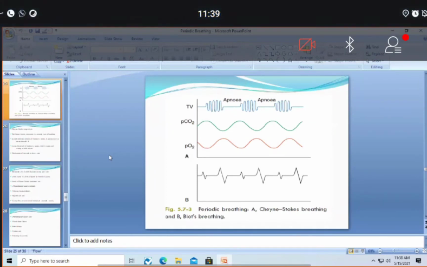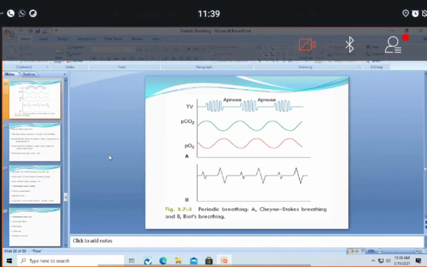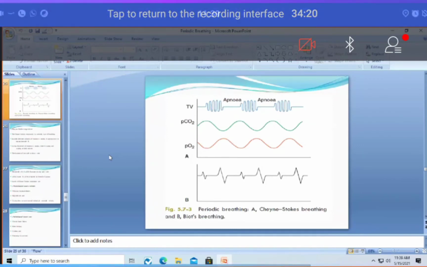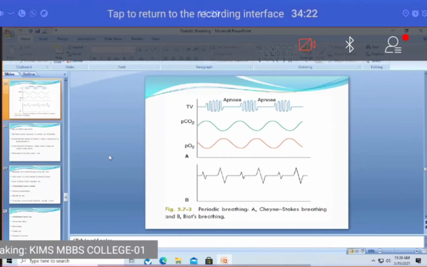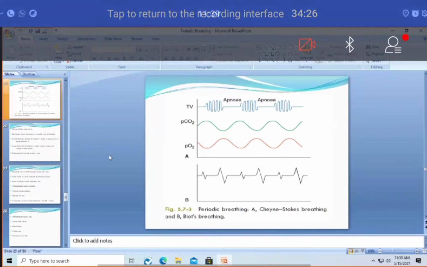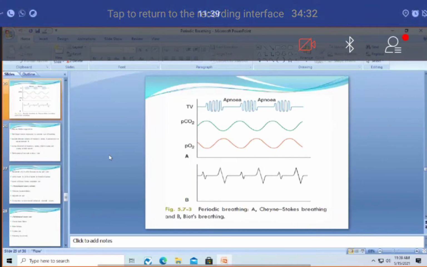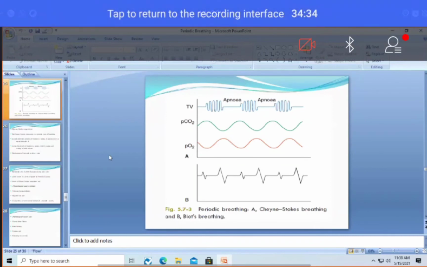Another important thing is that Cheyne-Stokes can sometimes be physiological. That means it can sometimes be seen in normal physiological conditions also. But Biot's is always pathological. These are the three important differences I want you to understand. Apnea and respiratory activity will be seen in both of them.